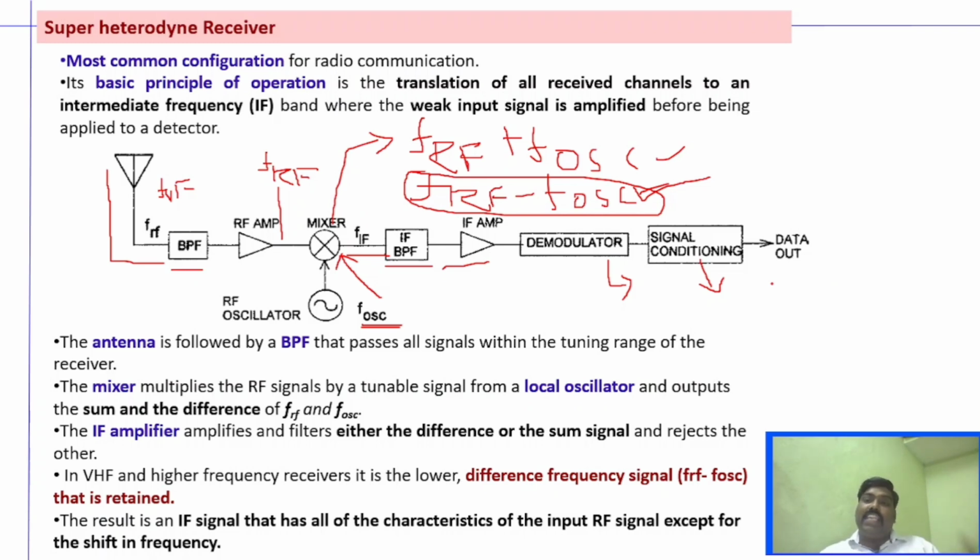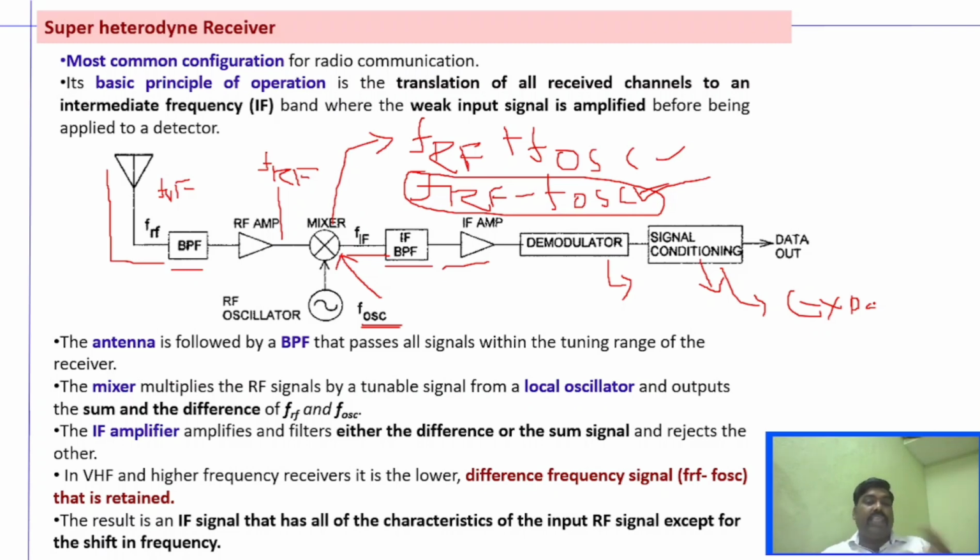If it is digital data, what the signal conditioning will do is convert this baseband signal to a digital signal. And when it is an analog signal, the signal conditioning will use an expander, because at the transmitting side you would have compressed the signal, and at the receiving side you will be using an expander to obtain the original signal. Right? This is the working of the superheterodyne receiver.